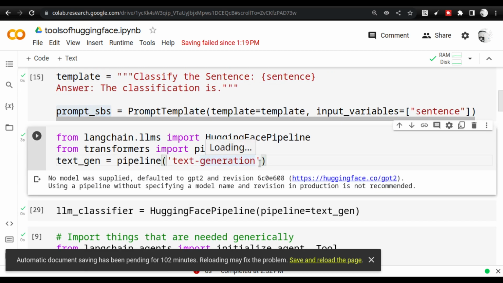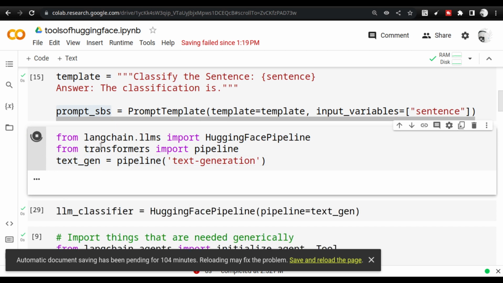This is all regular. In this cell, I am using two things. One is I am using transformers and importing pipeline. This is a transformers class. And I am importing HuggingFacePipeline. This is a LangChain class. So there are two different classes here. Keep track of it. I am using the transformers class pipeline to create the text generation model. So this is one of the models that I am going to create.